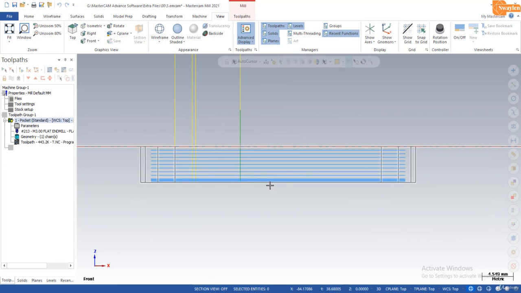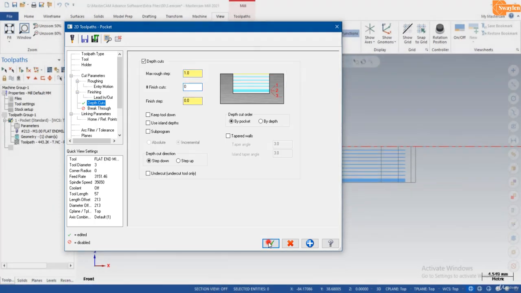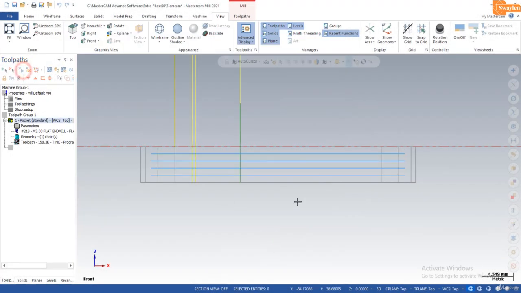Now, if I don't want the finish step, then again in Parameter, finish cut 0, the finish value is also 0. Now the rough value is 1, OK, and regenerate. So you will see the finish step is not available, only the rough steps are available.